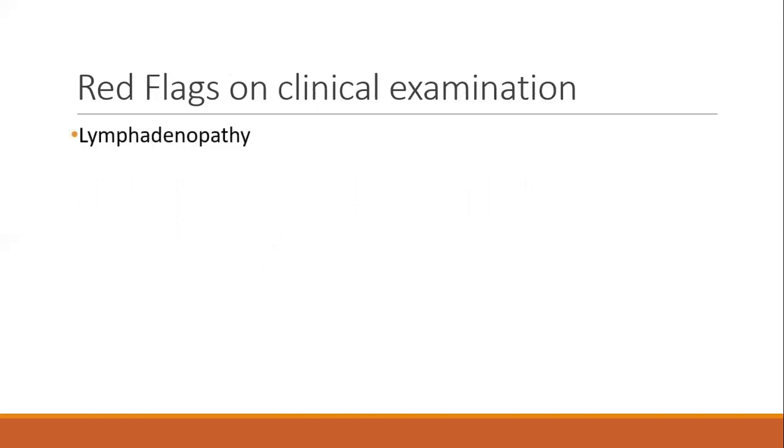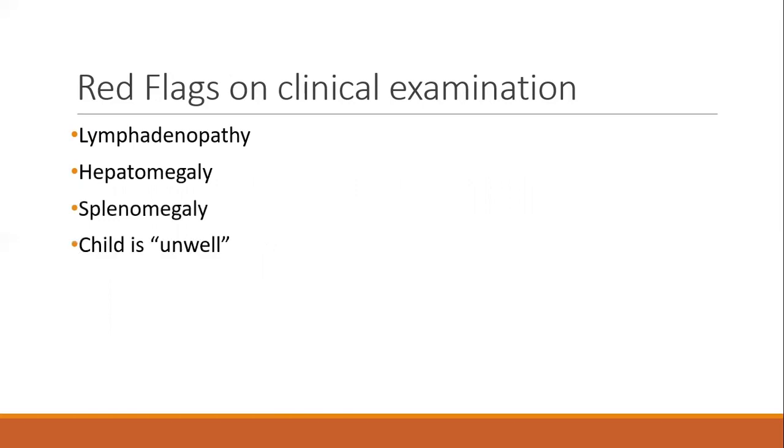In clinical examination, if you're finding a lymphadenopathy, hepatomegaly, splenomegaly, or the child is looking sick, signs of chronic disease are present, then you should think that maybe a chronic process like a connective tissue disorder or something like a malignancy is going on in the child, and that is what is causing this thrombocytopenia rather than a viral infection induced immune thrombocytopenic purpura. Am I clear? These red flags are very, very important for your clinical examination.